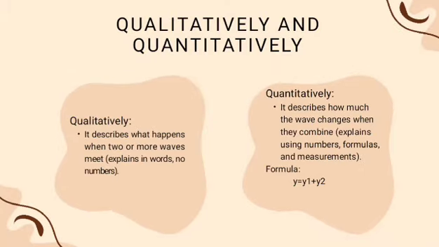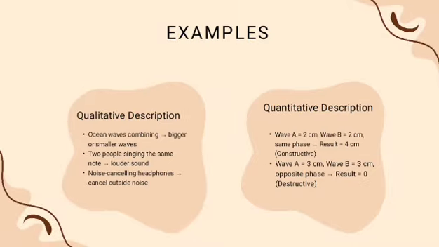There are two ways to describe the superposition of waves, which are qualitatively and quantitatively. So when we say qualitatively, it describes what happens when two or more waves meet. It explains in words, no numbers. For example, when two ocean waves combine, it will form a bigger or smaller wave. When two people sing the same note, the sound is louder.